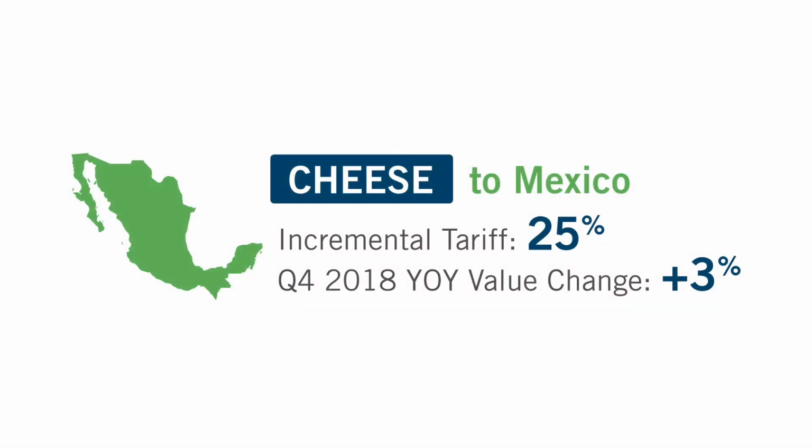Global demand for cheese has been the bright spot in the dairy complex for the past 5 years. Consumer demand in Mexico has been particularly strong, but Mexican milk production has not kept up. In response, retailers and manufacturers have turned to the U.S. So when the Mexican government imposed retaliatory tariffs of 25% on U.S. cheese in 2018, export value continued to rise.